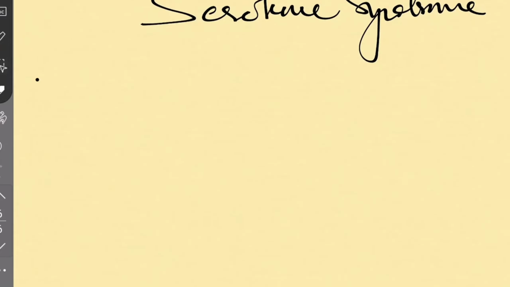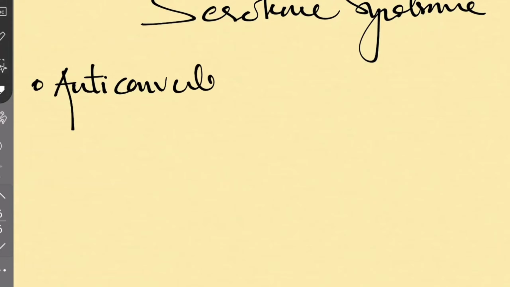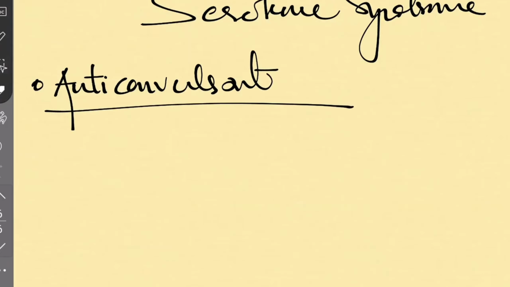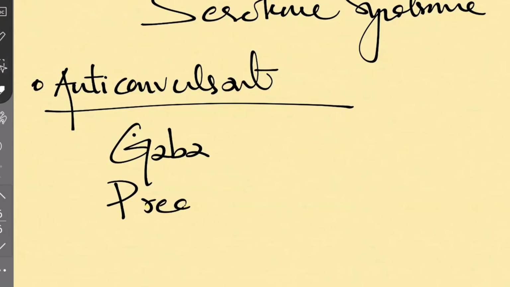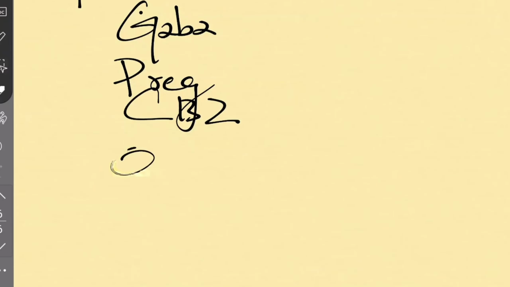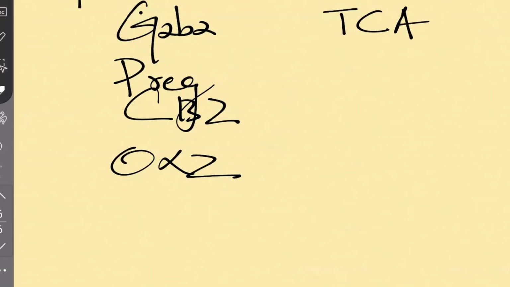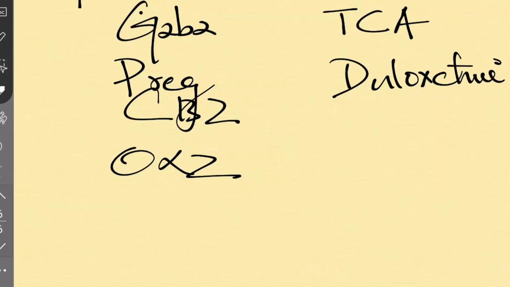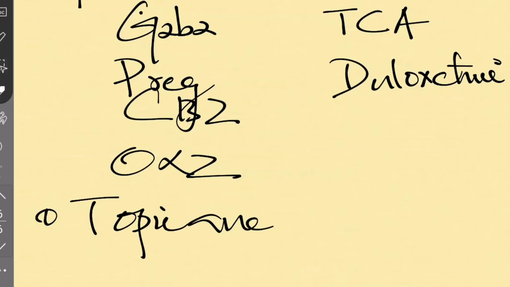Then certain other drugs like anticonvulsants can also be used in pain management. That is gabapentin, pregabalin. You can use carbamazepine, oxcarbazepine, like that. And TCAs, duloxetine, that is an SNRI. Then topical anesthetics, which we all know, such as lidocaine. This can also be used.